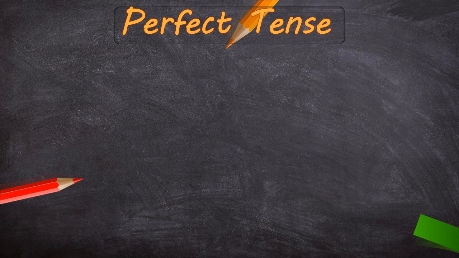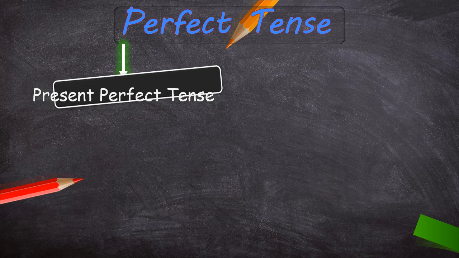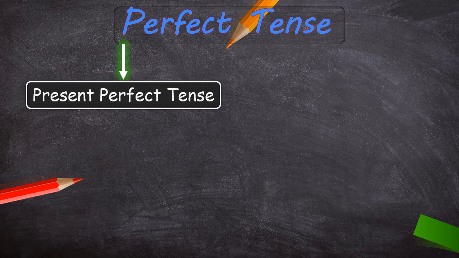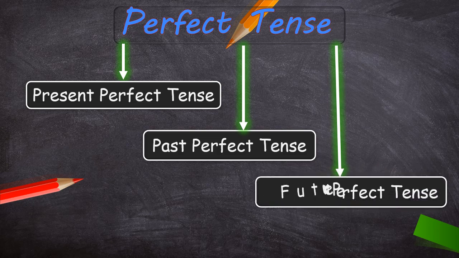Like simple tenses or continuous tenses, perfect tense is also divided into three forms. First, present perfect tense. Second, past perfect tense. Third, future perfect tense.